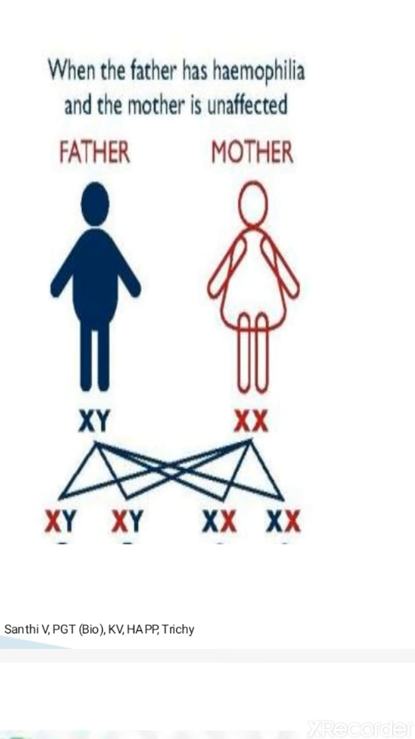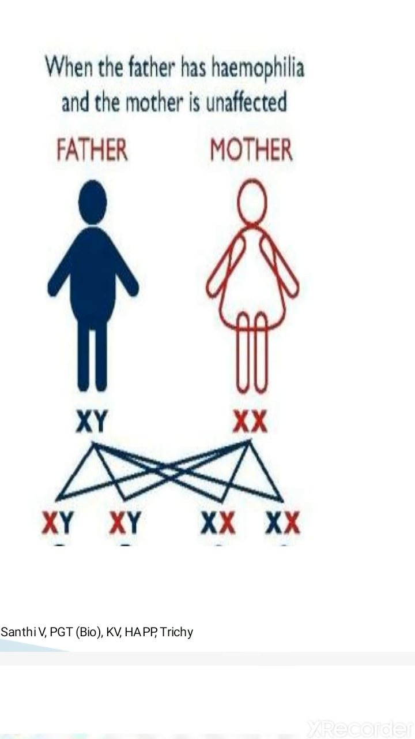Okay, so when you see here, the father is affected, the mother is not affected. When the father is affected, normally affected people are shown fully darkened. Okay, the father is affected. So here he is not able to transmit the disease to his sons. Why? Because I told you already, the disease carrying gene is present in the X chromosome.